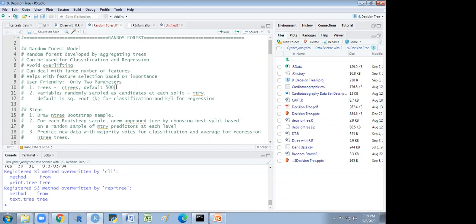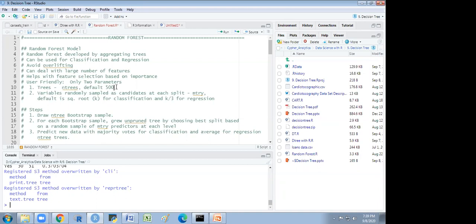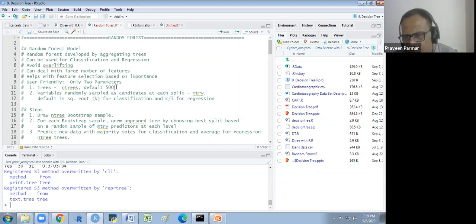Okay, 500 trees will be created in a forest. This is the number of trees, not the number of variables. It is the number of trees. This many trees we will create in our forest.